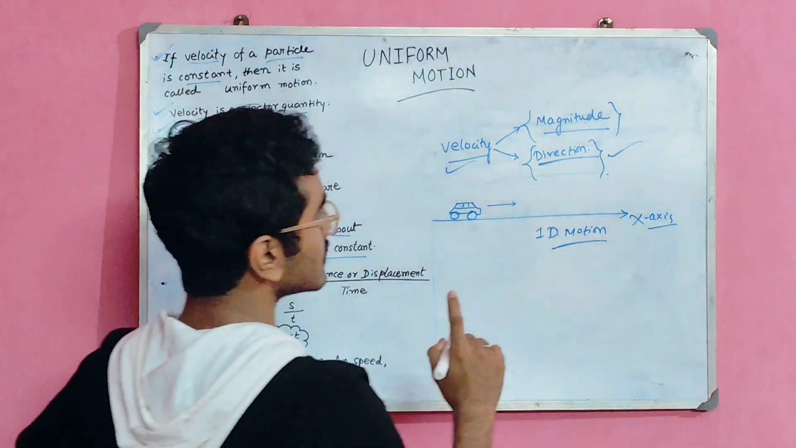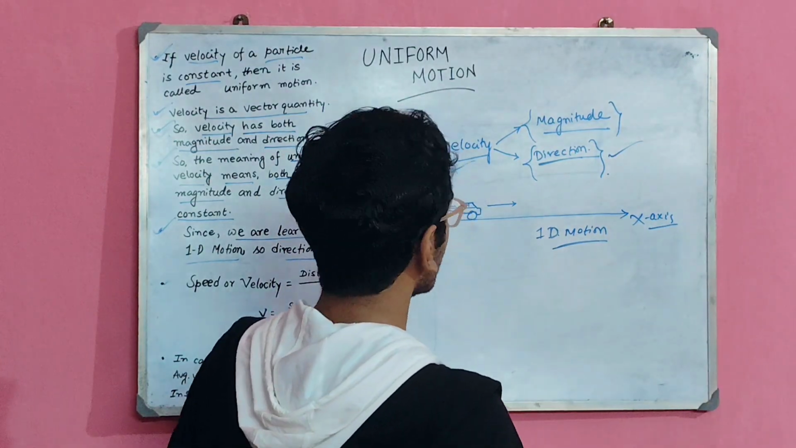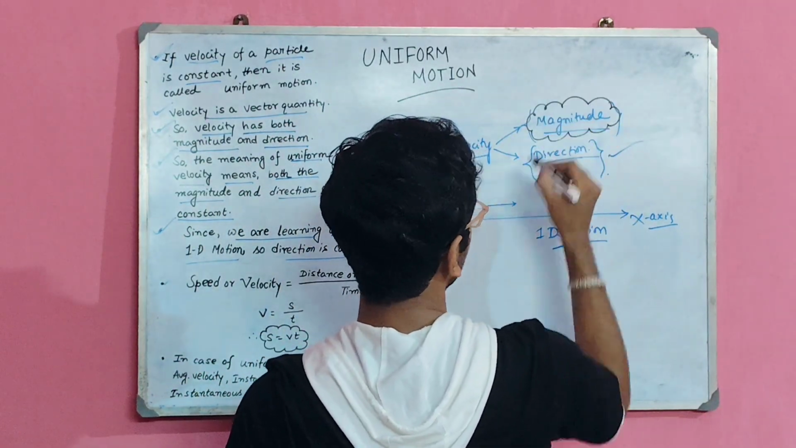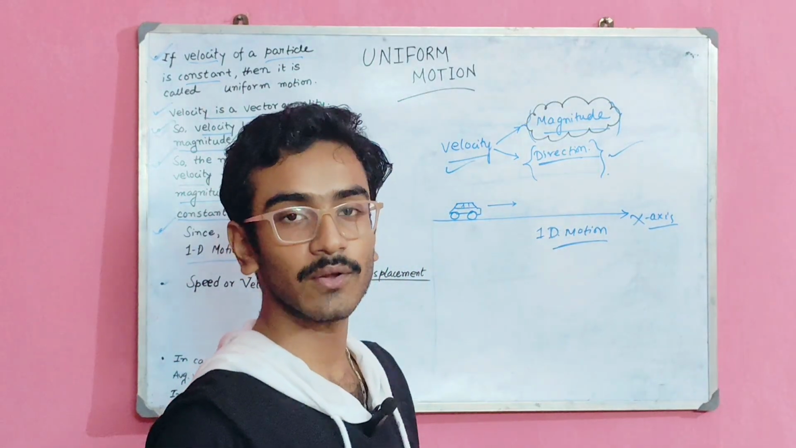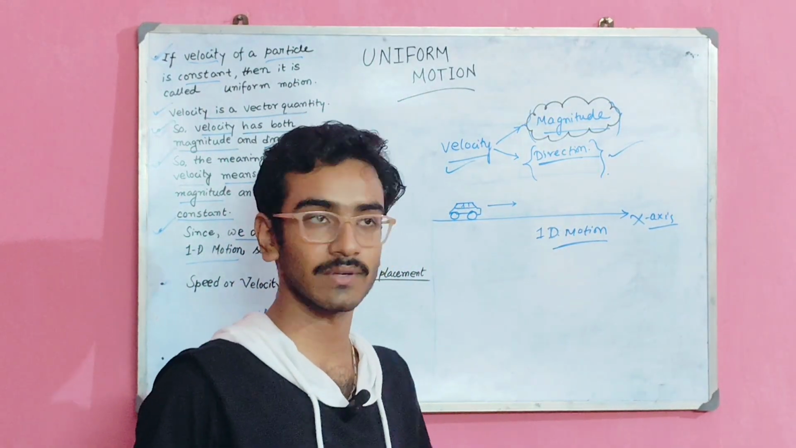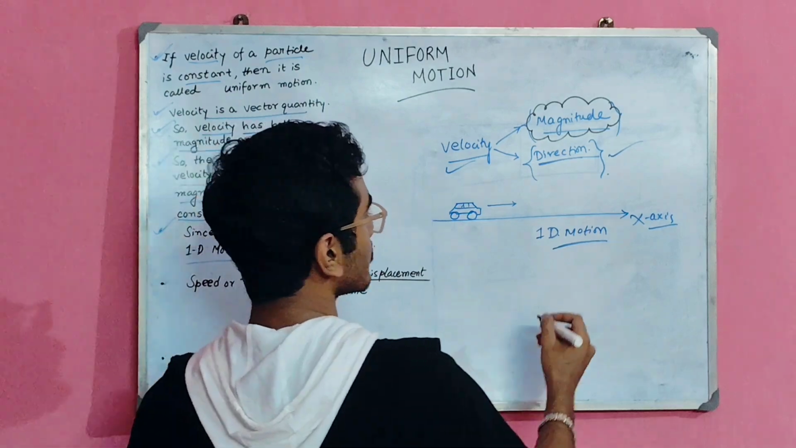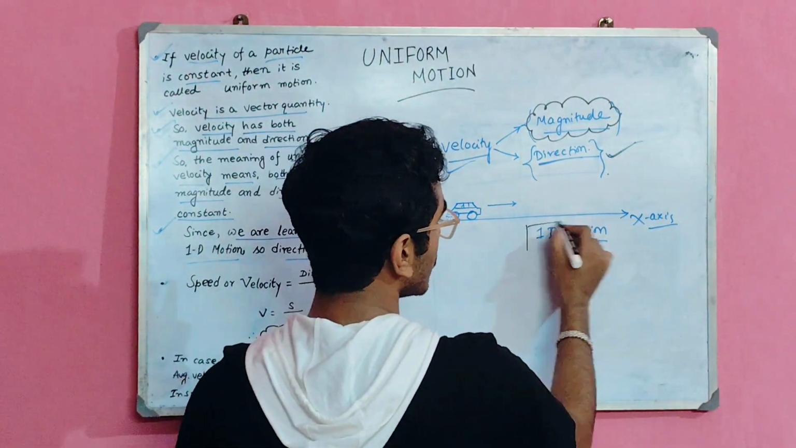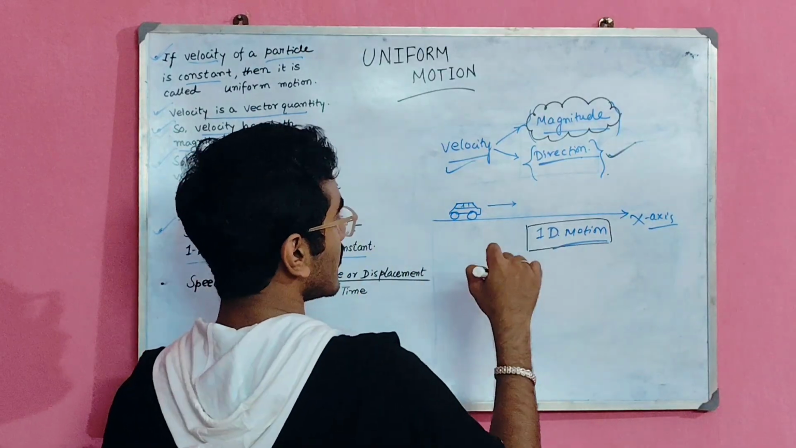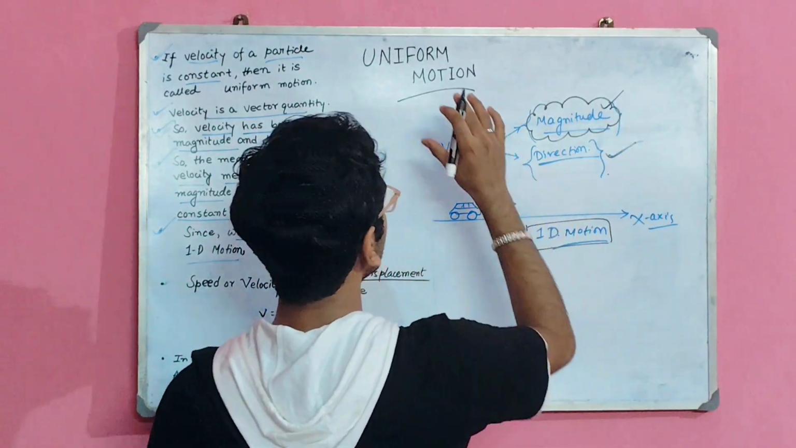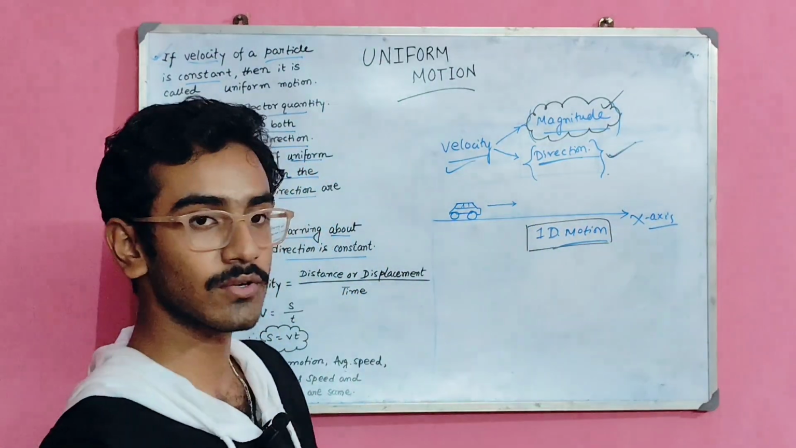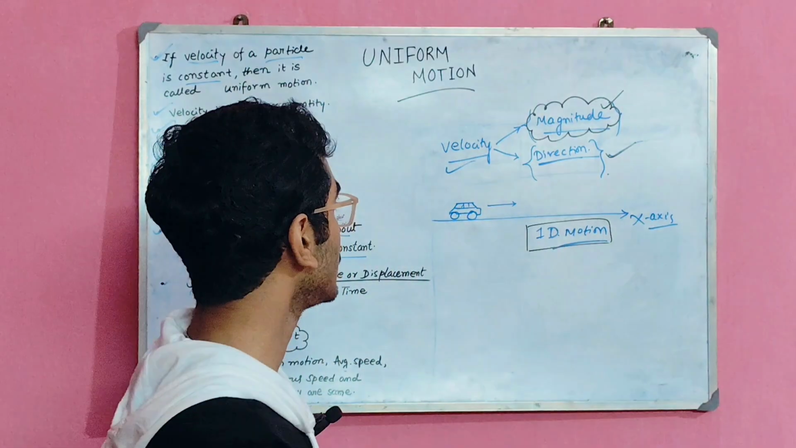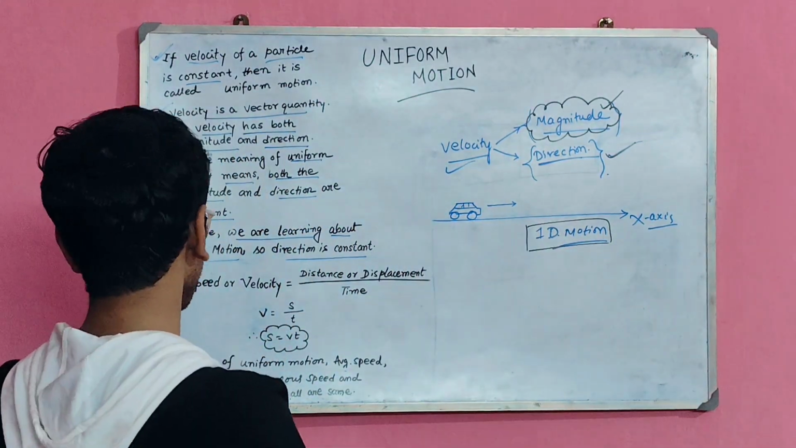And the challenging part is your magnitude. If we make constant this magnitude part, then we can say that the velocity is uniform. Understood? Direction is constant because we are learning about 1D motion. And in case of uniform motion, if we are able to fix this magnitude part as a constant, then we can say that velocity is uniform.